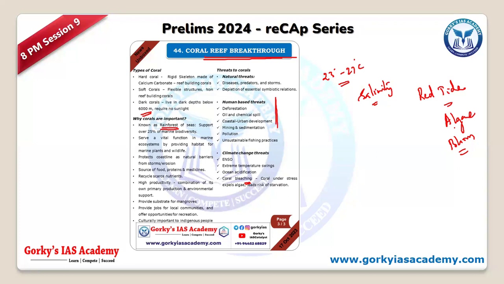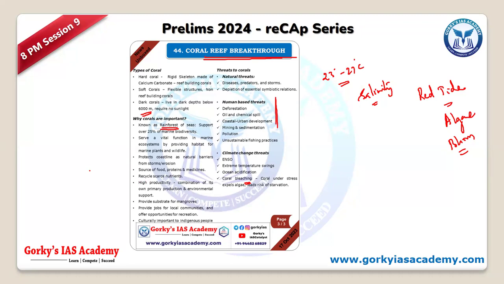Similarly, there are natural threats also, and there are human-based, anthropogenic threats also. But generally, when temperature increases, sudden death will happen, and it cannot even be recovered. That's one of the greatest problems of corals. And corals have evolved over a very long period of time, lakhs of years.